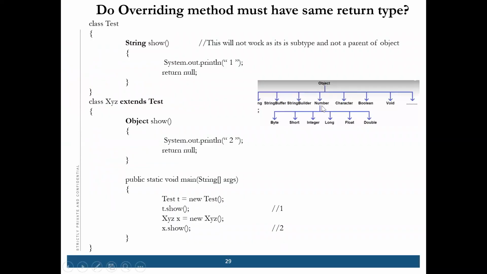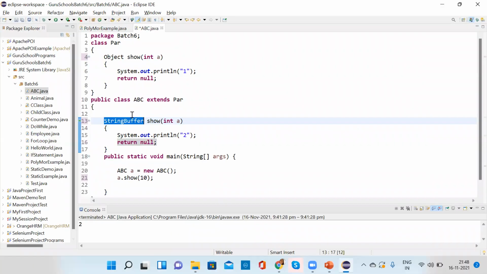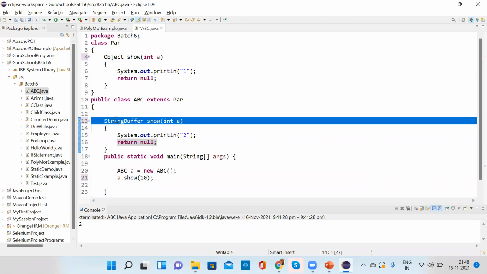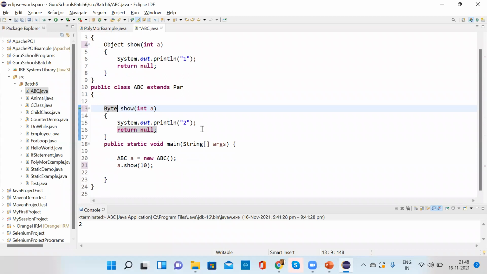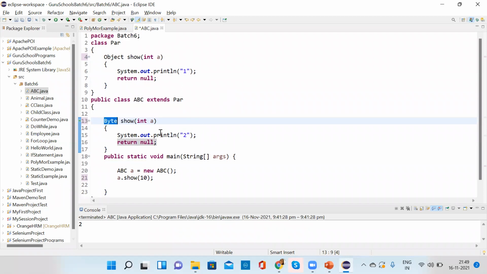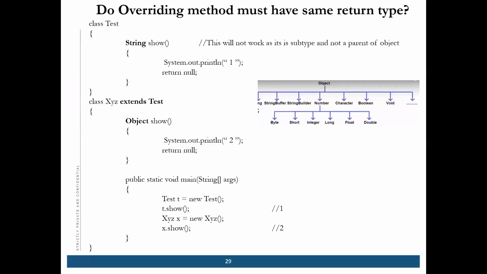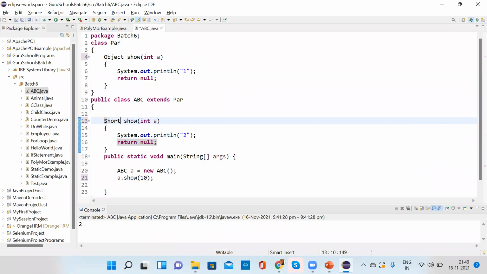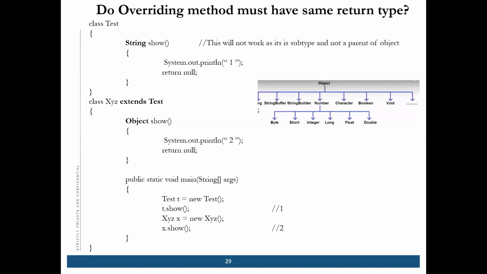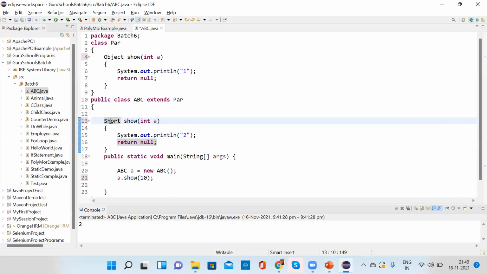Byte, I think this is short for numbers: byte, short, int, long, float. Maybe for this it's giving an error. Yeah, byte, it's taking. Short also it's taking. Only for int it is not taking.